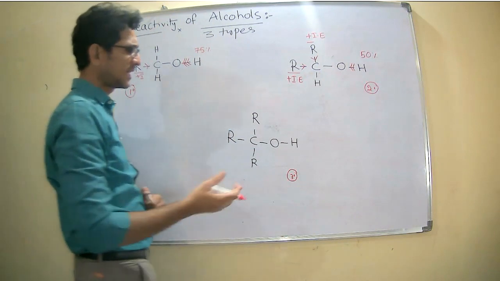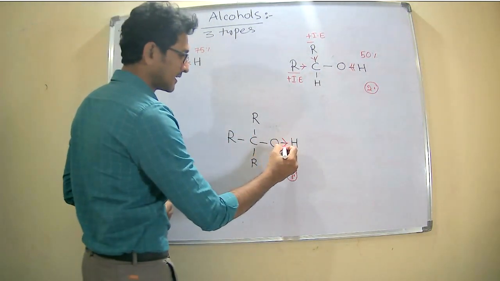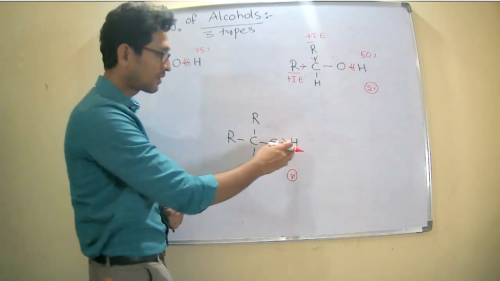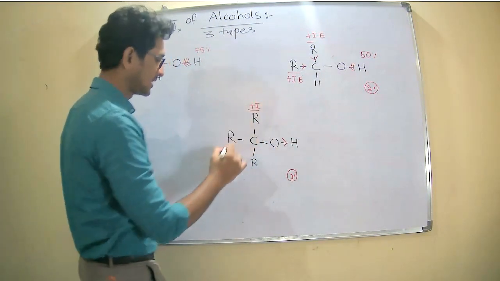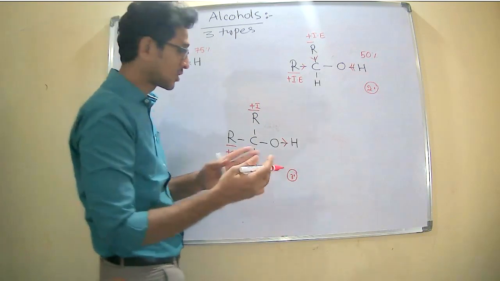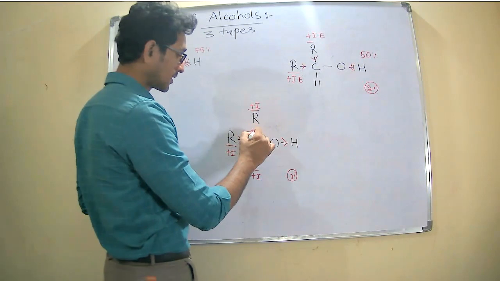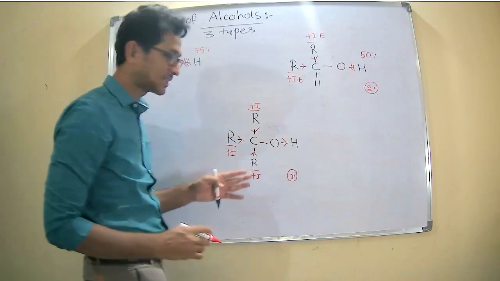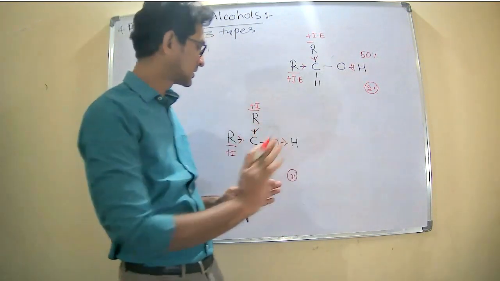Now see, finally, in the case of the tertiary alcohols, the tendency of electrons gained by the oxygen from hydrogen still decreases, because it contains a 3 plus inductive effect, meaning three electron releasing groups on carbon. It pushes the electrons, meaning it gives electrons, as well as the three alkyl groups release electrons to oxygen.